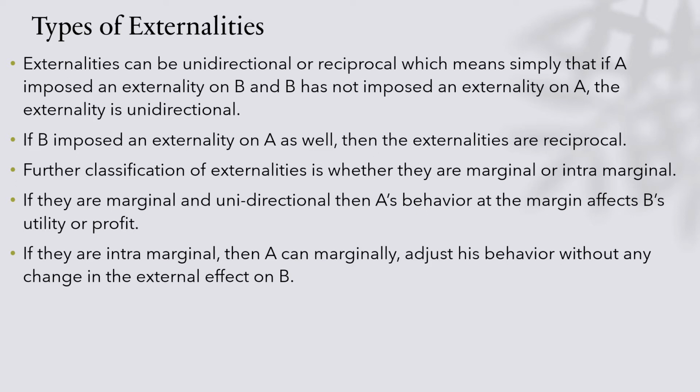Externalities can be unidirectional or reciprocal. For example, take A as an economic entity and B as another economic entity. Due to some action taken by entity A, this imposes some externality on entity B, and B has not imposed an externality on A. That means that the externality is unidirectional, that is, it works in one direction only. But if B imposes some externality on A, the externalities become reciprocal.